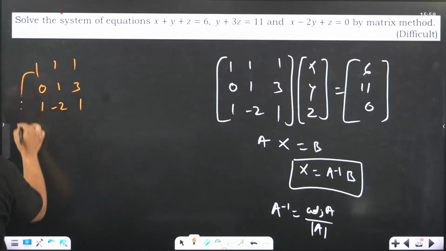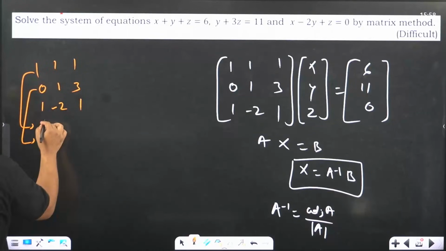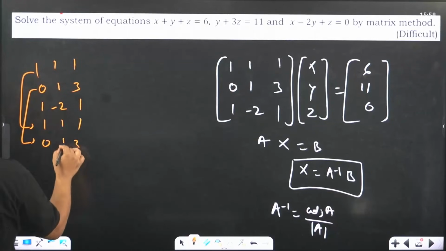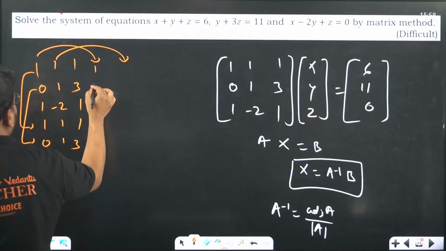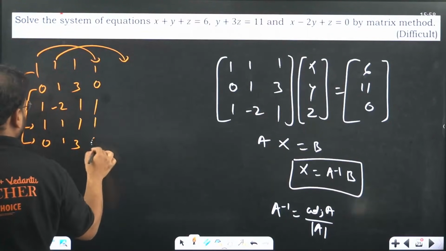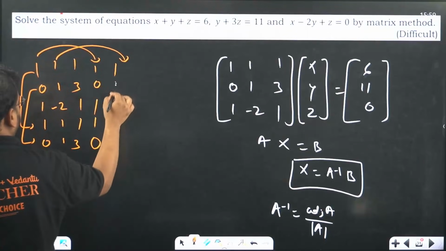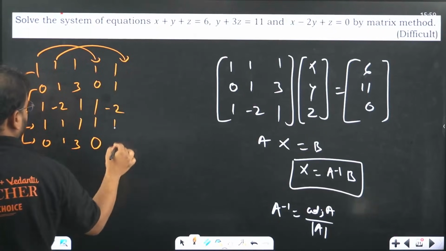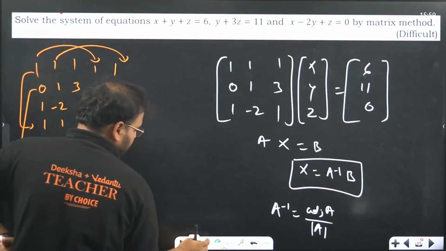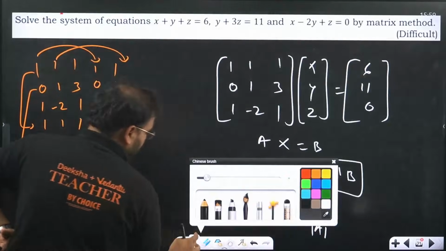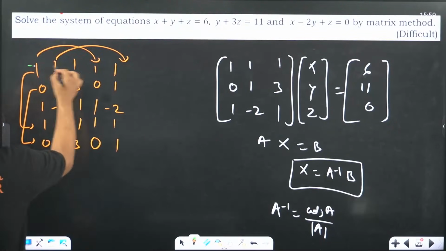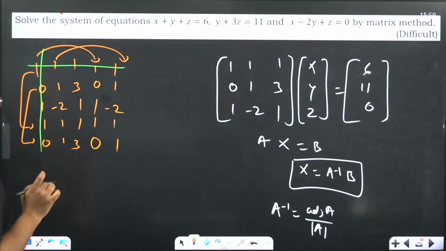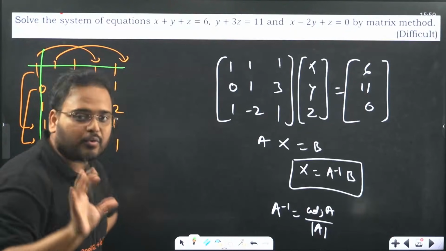Repeat the first 2 rows. Please check: 1, 1, 1, 0, 1, 3, and the first 2 columns also, please. We get 1, 0, 1, 1, 0, and 1, 1, minus 2, 1, 1. Now what we got is basically a 5 cross 5 matrix, 5 elements are there. Remove the first row and first column. Now you're left with just 4 rows and 4 columns.